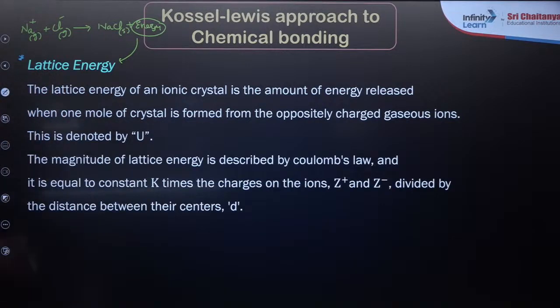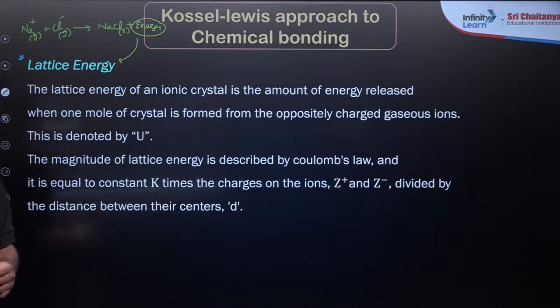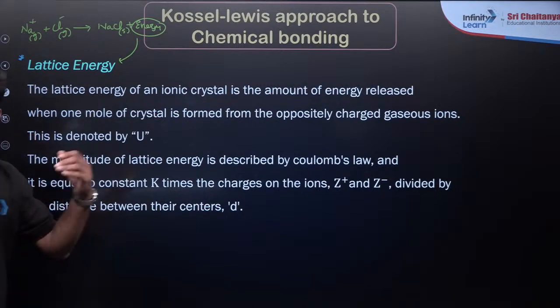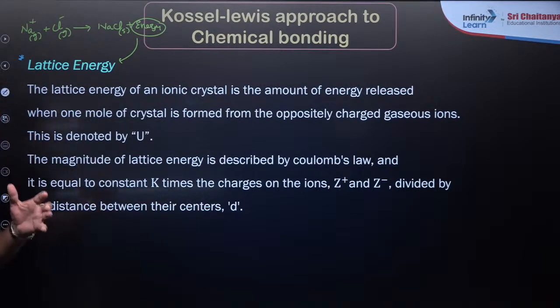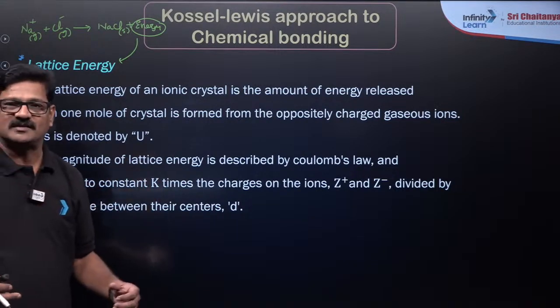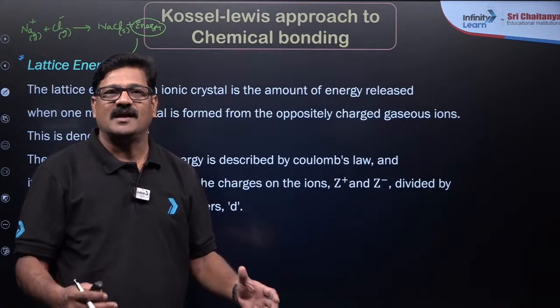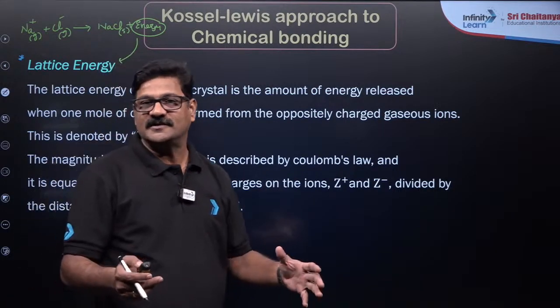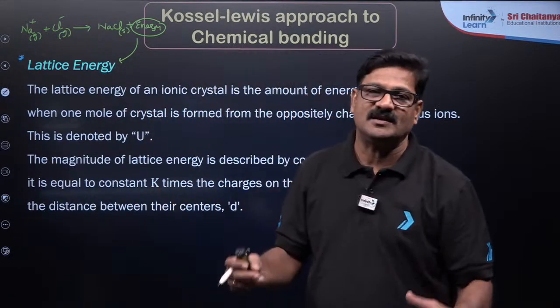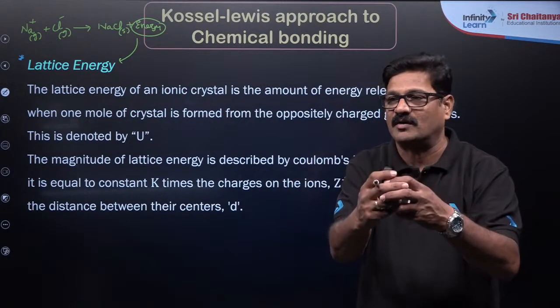The magnitude of the lattice energy is described by Coulomb's law. So the more the charge on the cation and the more the charge on the anion, the more is the attraction between the cation and anion, and it is going to have more lattice energy. So the lattice energy is the key factor that binds the two ions.